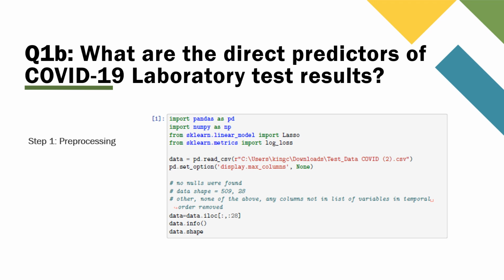The first step is to prepare the data for analysis. Import the appropriate libraries and load the dataset. Check for null values, the data shape, and identify any information in the data frame that may be extraneous. In this case, the dataset included columns of symptom occurrence and columns not found in the temporal order of symptoms. All of these were removed.